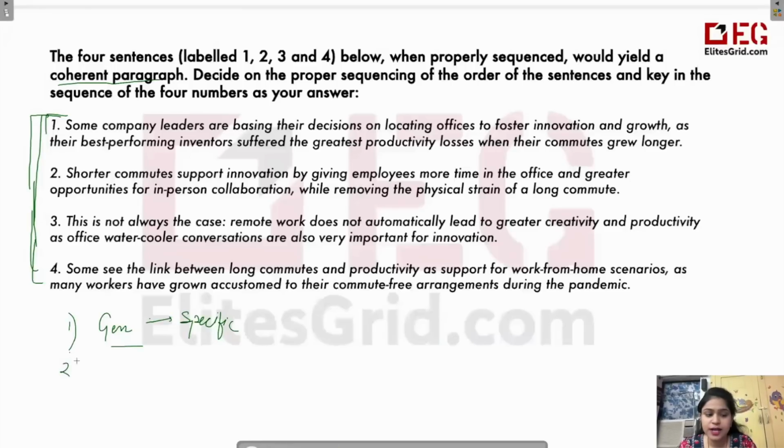Now, another rule that we discussed was that a problem would be discussed before we discuss its solution. Because solution will be according to the problem. जब problem पता होगी उसके according ही तो solution होगा. पहले solution बता दोगे, उसके बाद problem बताओगे नहीं. So remember this. Most of the passages, you will find this is what is happening. कि पहले root cause बताएंगे and then we'll tell the remedy for it.